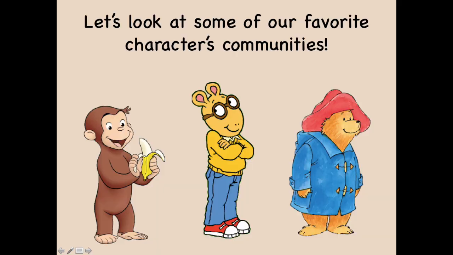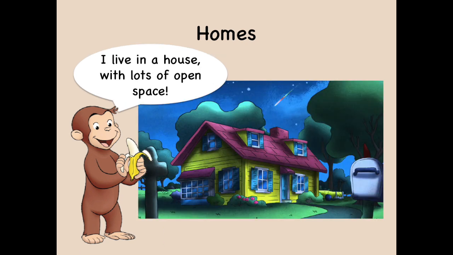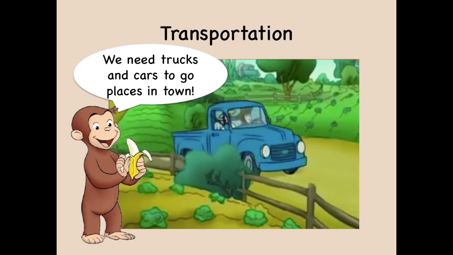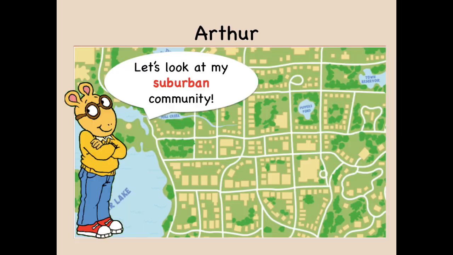Now, let's look at some of our favorite characters' own communities. Curious George lives in a rural community. He lives in a home which has lots of open space. In his community, you need a car or truck to get places that you need to go since things are more spread out. His rural community also has a farm. There are pigs, chickens, dogs, and rabbits on the farm.